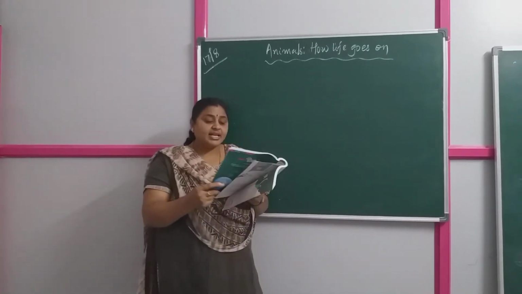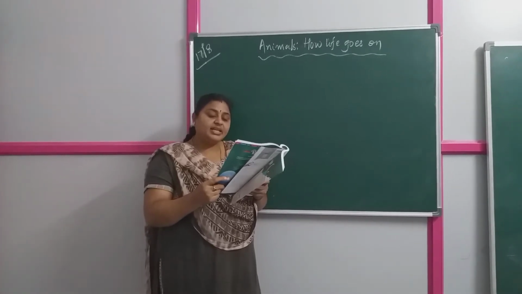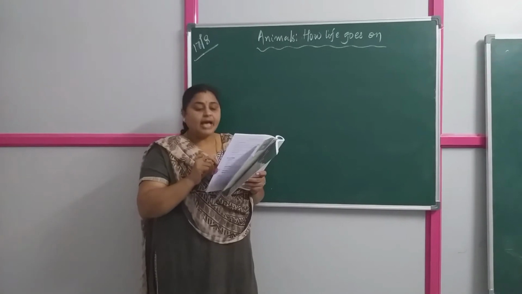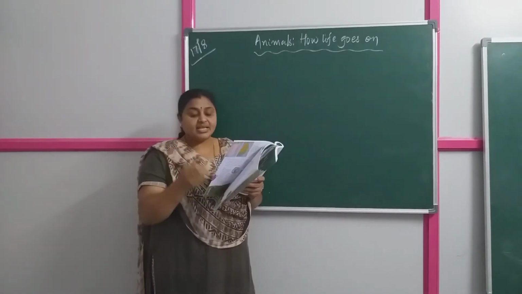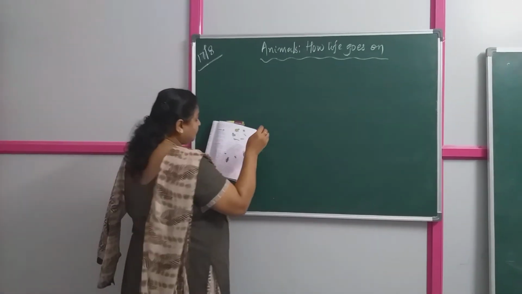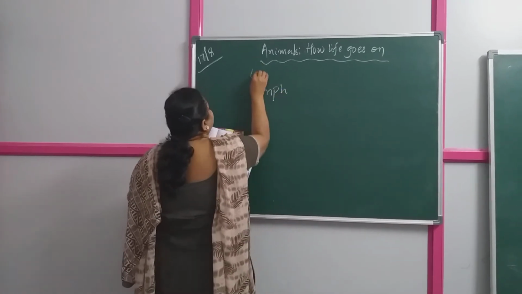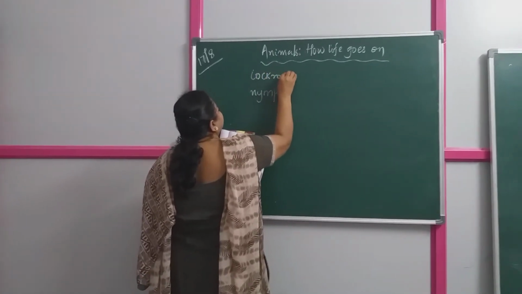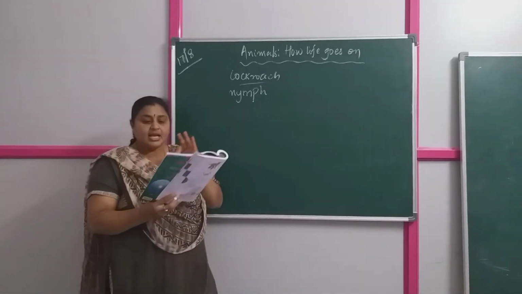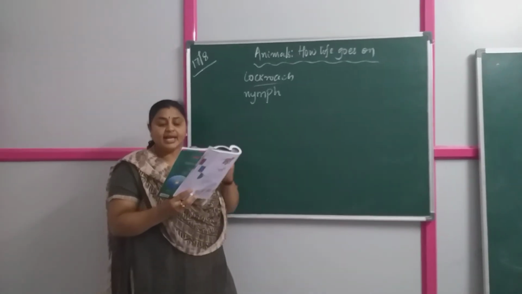All insects hatch from eggs. Some insects like grasshoppers and cockroaches have three stages in their life cycle. So how many stages are there? Three stages. First, the baby insect that comes out of the egg is called the nymph. We are talking about the cockroach. For the cockroach, the life cycle includes three stages. The baby cockroach is called the nymph.